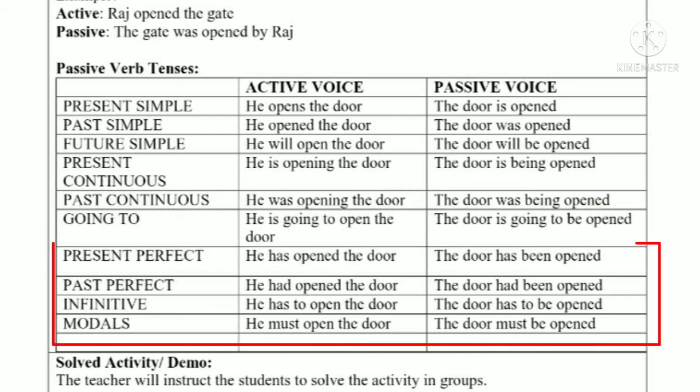Then present perfect tense, he has opened the door. The door has been opened. Past perfect tense, he had opened the door. The door had been opened. Infinitive, to plus base verb. He has to open the door. The door has to be opened. And modal auxiliary, he must open the door. The door must be opened. Or he can open the door, the door can be opened. So in this way, you have to practice all these types of sentences both in active and passive voice, vice versa.